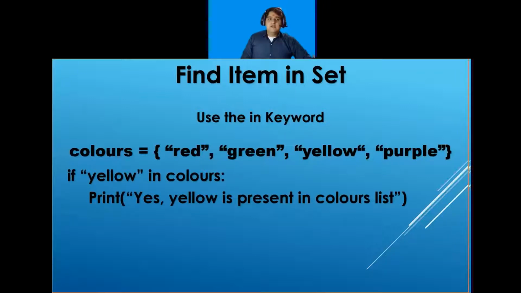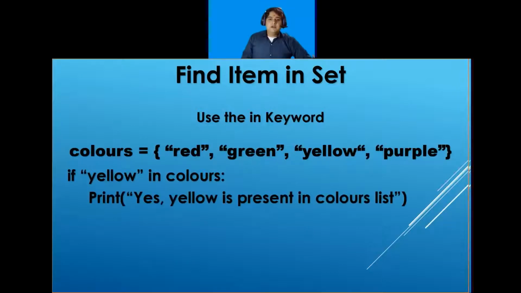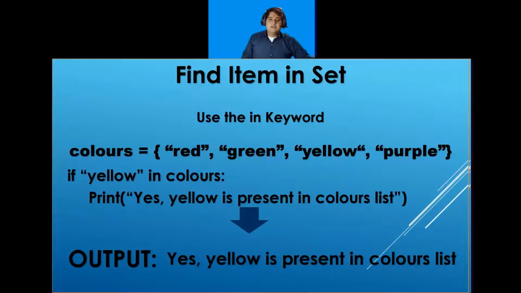So you can write any statement here. If this statement becomes false, it will not print anything. So the condition here is if this statement becomes true, it will print my desired output only when it is true. So my output will be yes, yellow is present in color list.